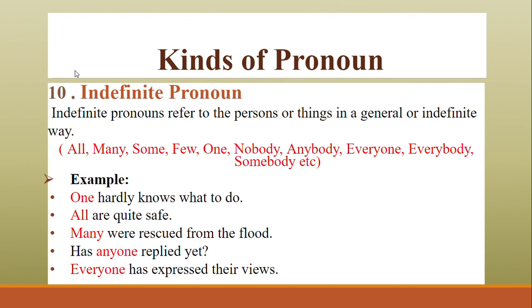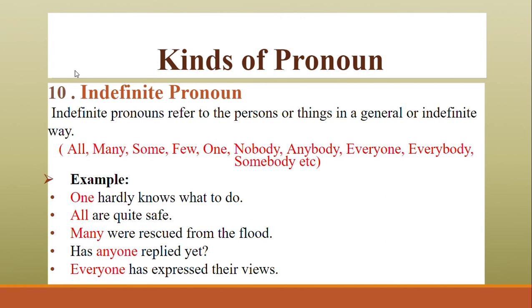When we speak generally of a person, a place or a thing, those are indefinite pronouns. It has all, anybody, many, some, few, one, nobody, everybody, somebody, everything, someone, something, several, others. So these are all examples of indefinite pronouns.